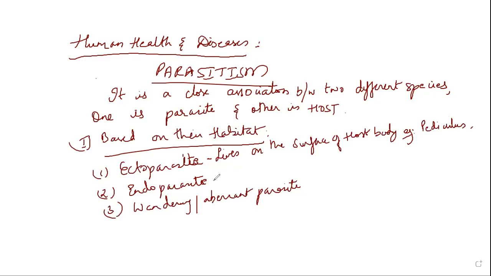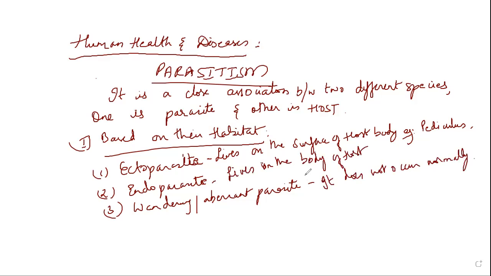Now, let me write important points for endoparasite. It is a parasite that lives inside the body of host. Wandering parasite is found in those locations in the host where it does not occur normally. Entamoeba histolytica is the best example.